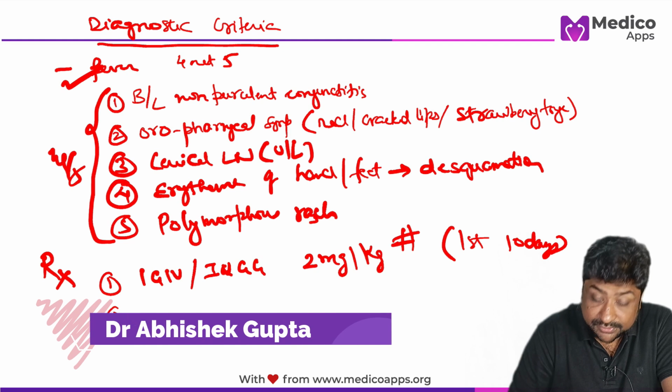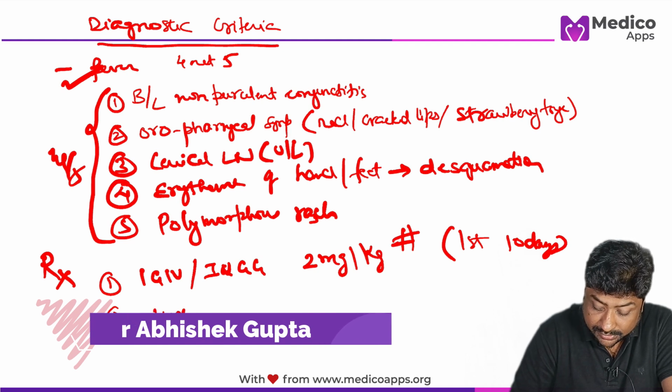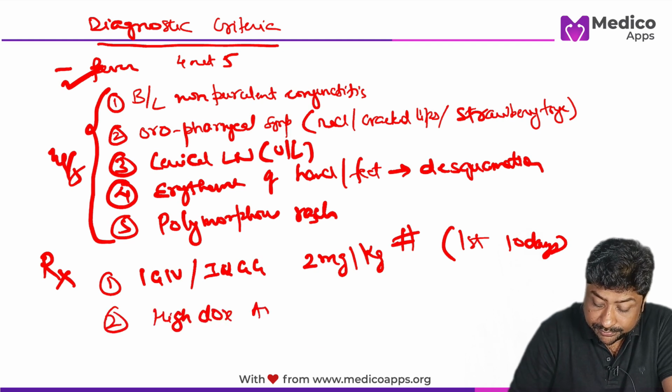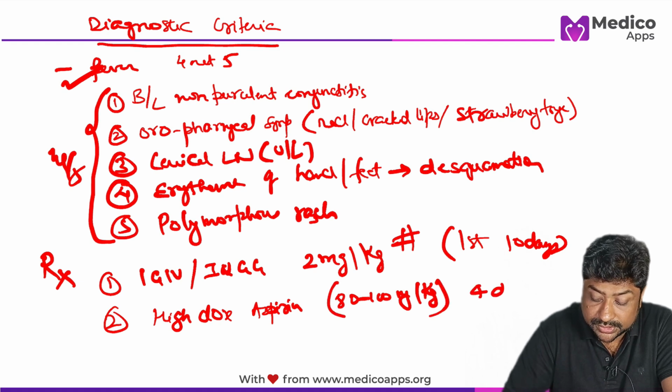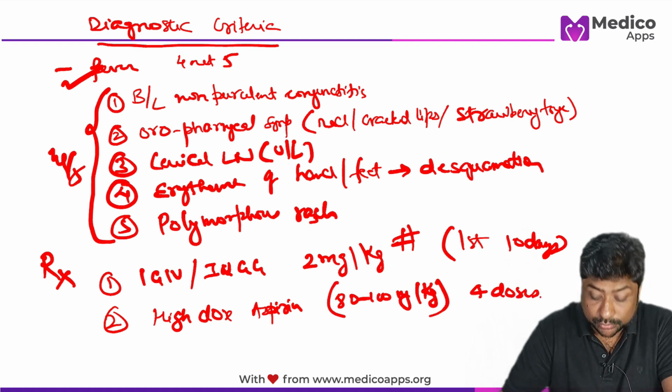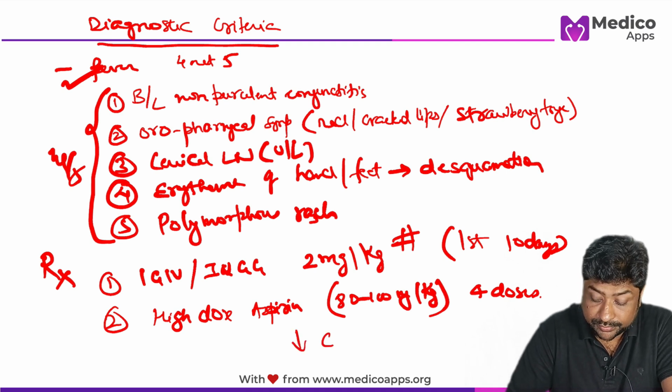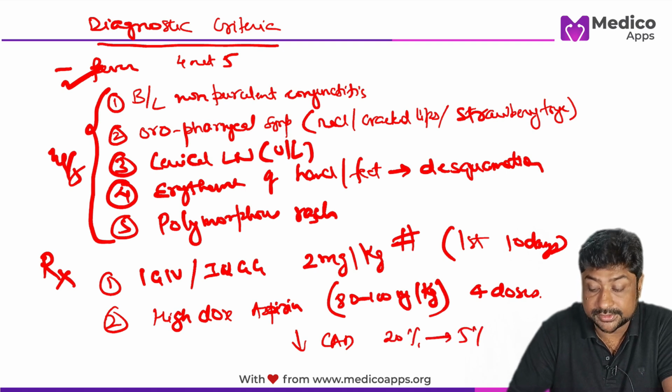Another very important one is very high dose aspirin, which is like 80 to 100 milligram per kg body weight, divided into 4 doses. And remember, both of these can actually reduce the risk of cardiovascular disease from 20% to 5%.